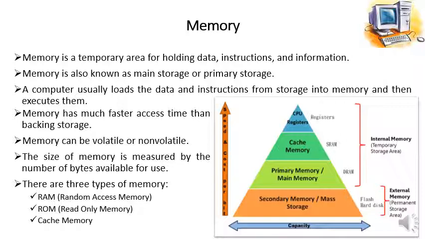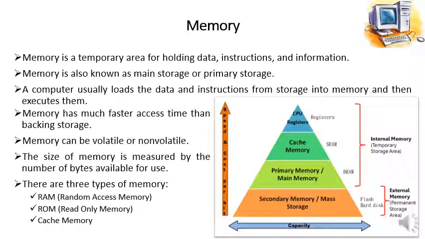And on the second level, if we see the primary memory, its speed is higher as compared to the secondary memory, but its capacity is less as compared to secondary memory. Then cache memory is high in speed but low in capacity.